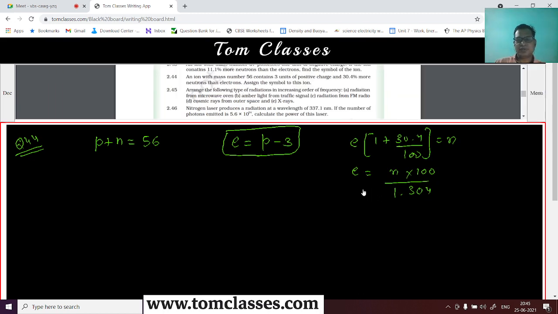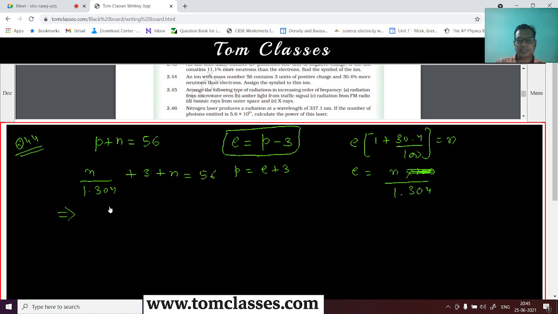If these are the number of electrons that we have, then the number of protons is going to be E plus 3. So it is n over 1.304, and plus 3 plus n. So this is E plus 3 plus n, and this has to be 56, right?